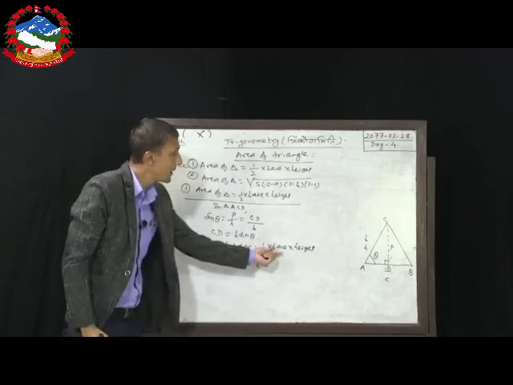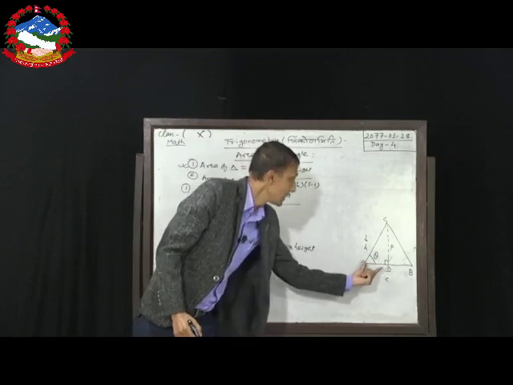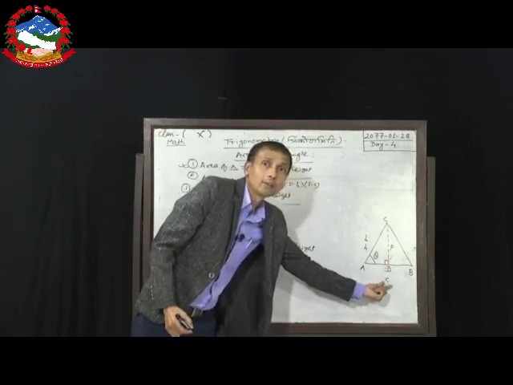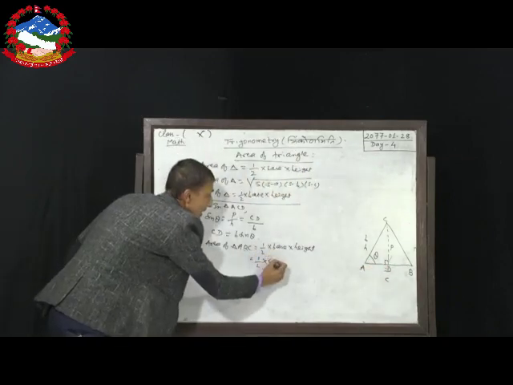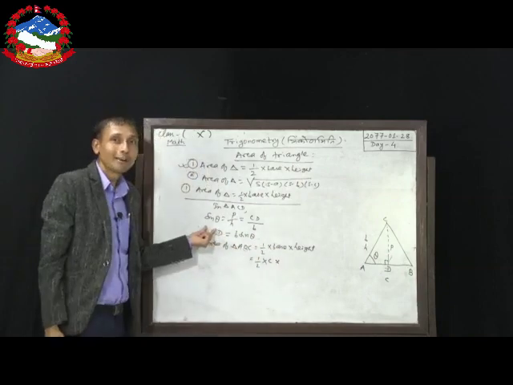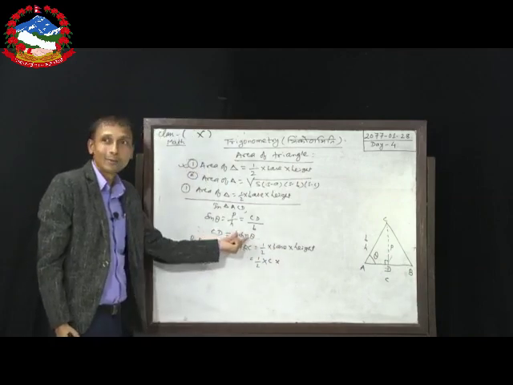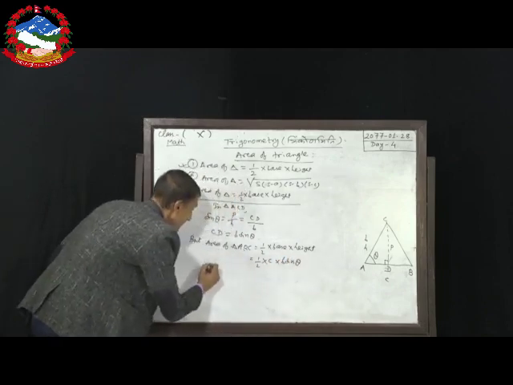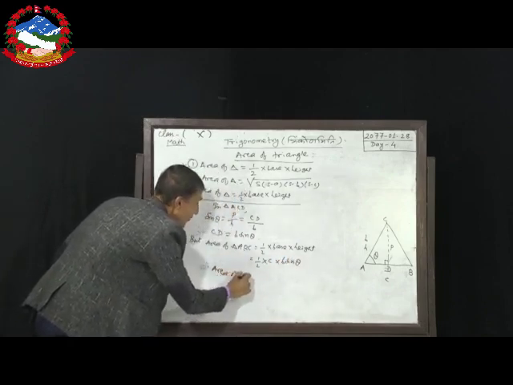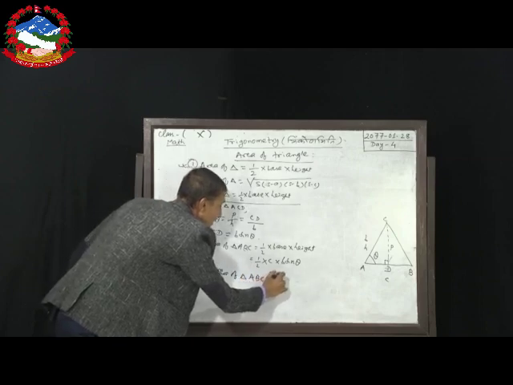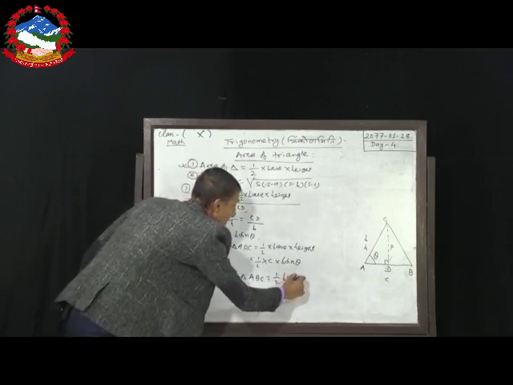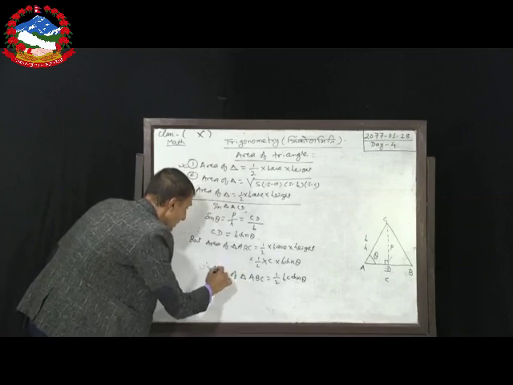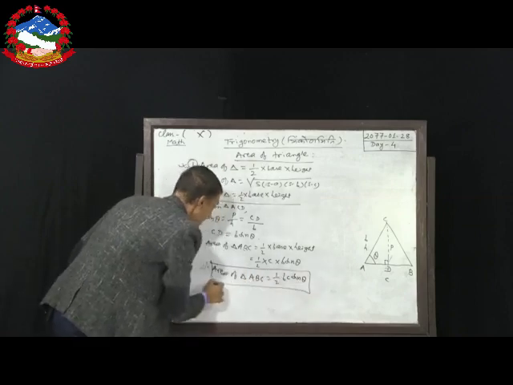Let us put the value of base. The value of base AB is c. So, c into height, and we have found the height CD, whose value is b sin theta. That is why the area of triangle ABC is equal to 1 by 2 bc sin theta. So, we have derived this formula.